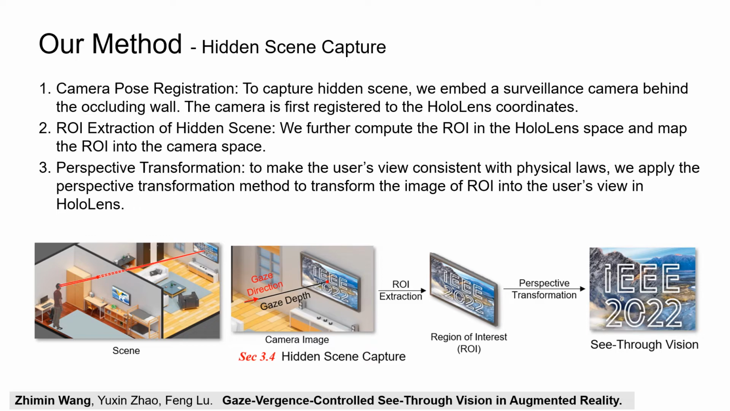Firstly, to capture the hidden scene, we embed a surveillance camera behind the occluding wall. The camera is first registered to the HoloLens coordinates. Secondly, we compute the ROI of users in the HoloLens space and map the ROI into the camera space. Finally, we perform a perspective transformation to transform the image of the ROI into the user's view in HoloLens.